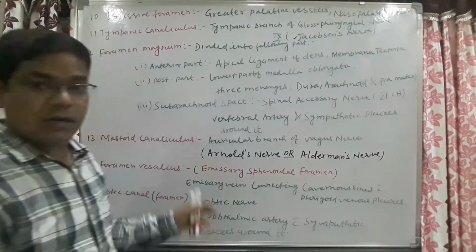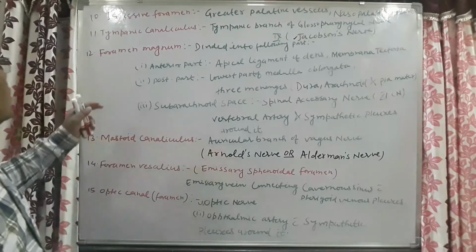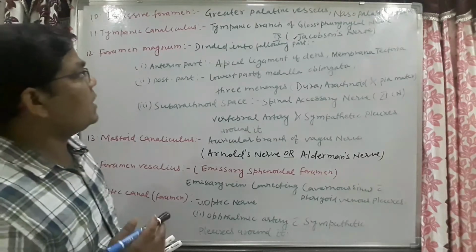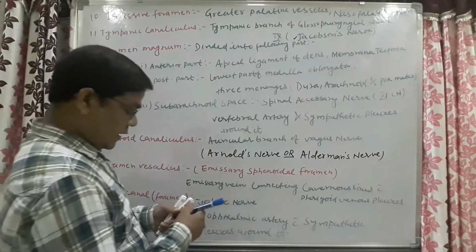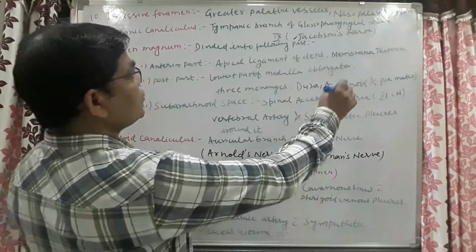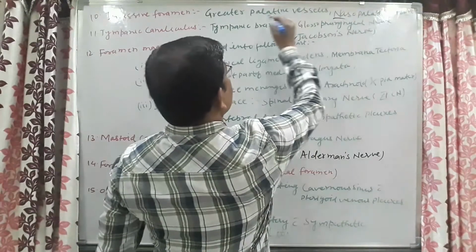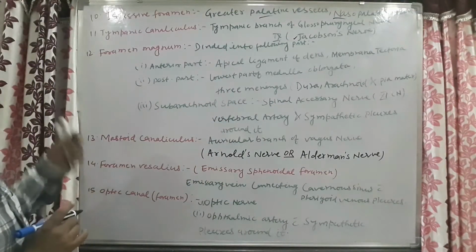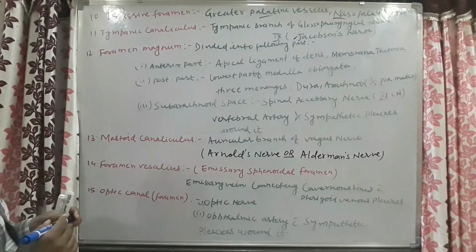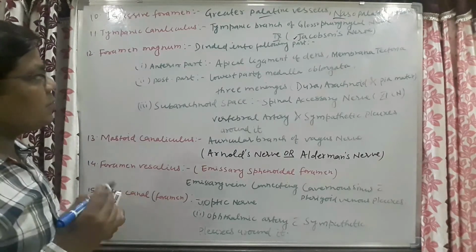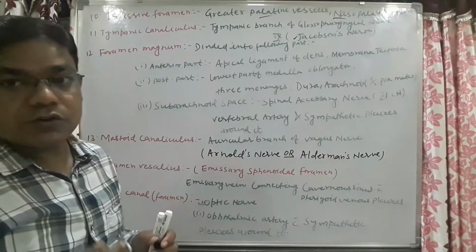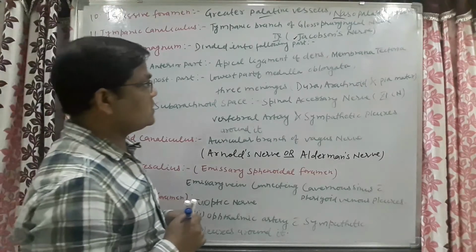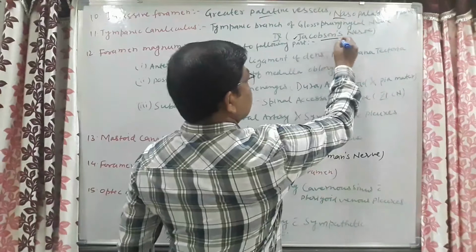Now come to the next foramen, that is the incisive foramen. Through the incisive foramen pass the greater palatine vessels and nasopalatine nerve. The next foramen is the tympanic canaliculus. Through the tympanic canaliculus passes the tympanic branch of the glossopharyngeal nerve, which is also known as Jacobson's nerve.